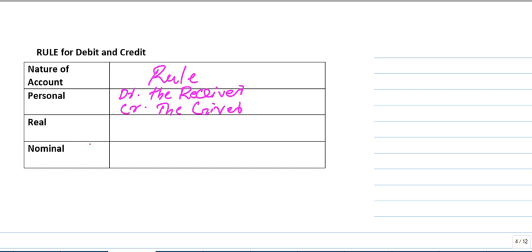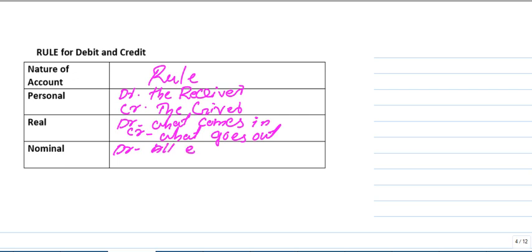For a real account, debit what comes in to the organization and credit what goes out. And for a nominal account, debit all expenses and losses and credit all income and gains.